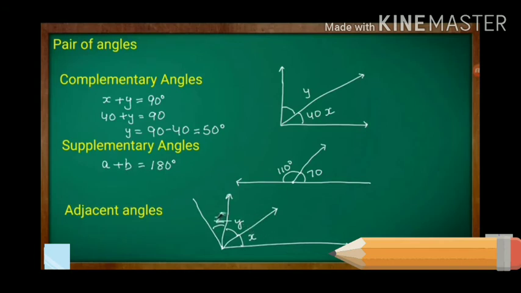But angle X and angle Z are not adjacent angles because they do not have a common vertex and a common side.